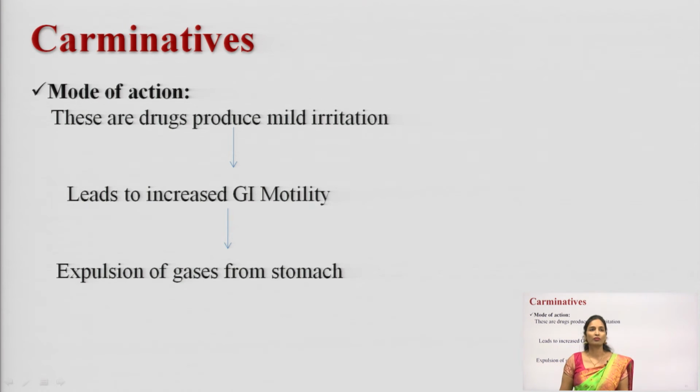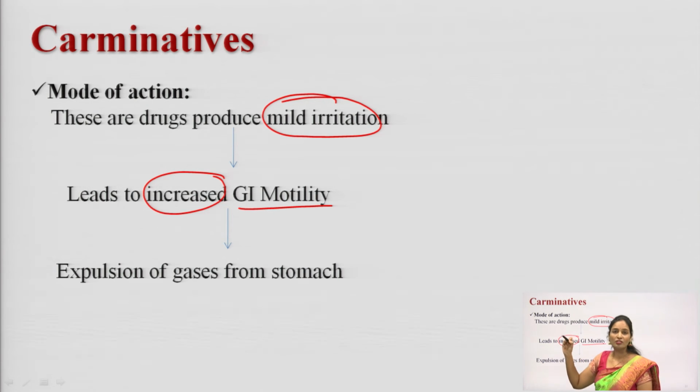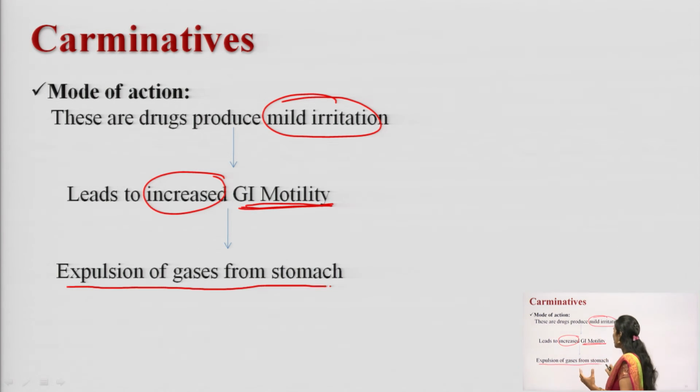Next one, mode of action. What is the mode of action of carminatives? These drugs show their action by mild irritation. This mild irritation increases the GI motility. Whenever you take these drugs, they produce mild irritation and lead to increased GI motility. By increasing GI motility, gases are expelled from the stomach. Finally, it shows its carminative action.